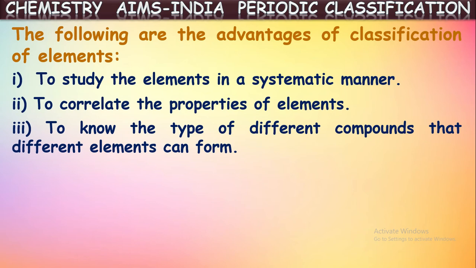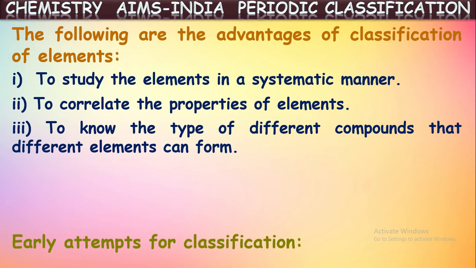And it is made easy to know the type of different compounds that different elements can form. This classification of elements into batches also made it easy to know the type of chemical compounds formed by certain elements. The elements in a particular batch will all form almost the same kind of compounds. So if we know about one element, the same can be applied to the remaining elements in that batch. In that way, it is made easy here.